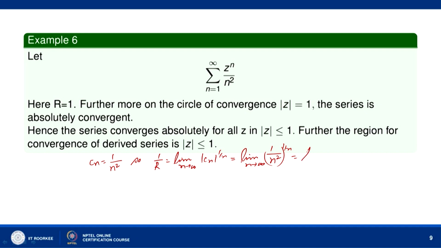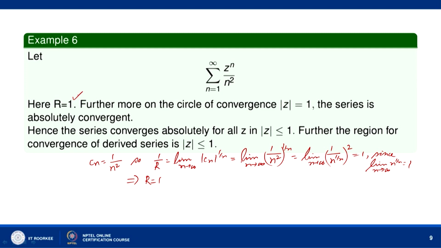We can write it as limit n tends to infinity (1 by n to the power 1 by n) whole square. Now, we know that n to the power 1 by n goes to 1 as n goes to infinity. So, this is equal to 1, since limit n tends to infinity n to the power 1 by n equal to 1. So, what do we get? r is equal to 1. Hence, the radius of convergence of this power series is equal to 1.